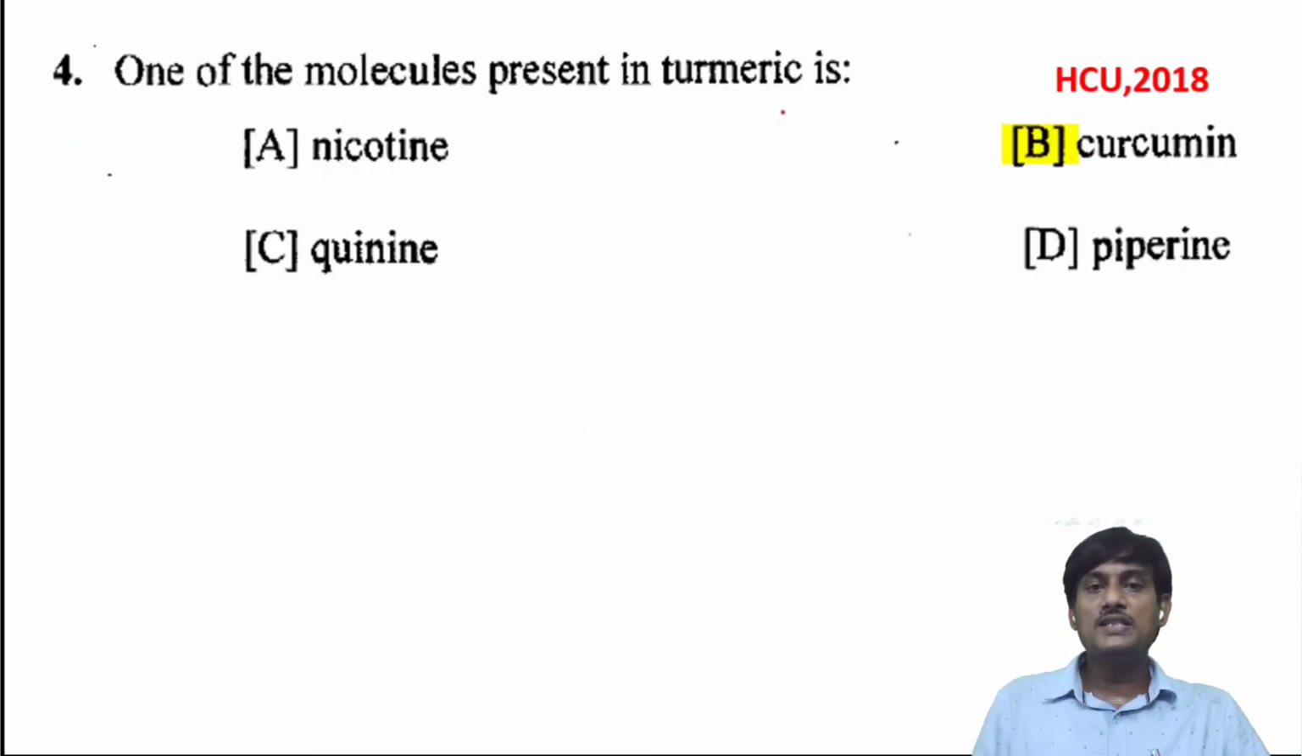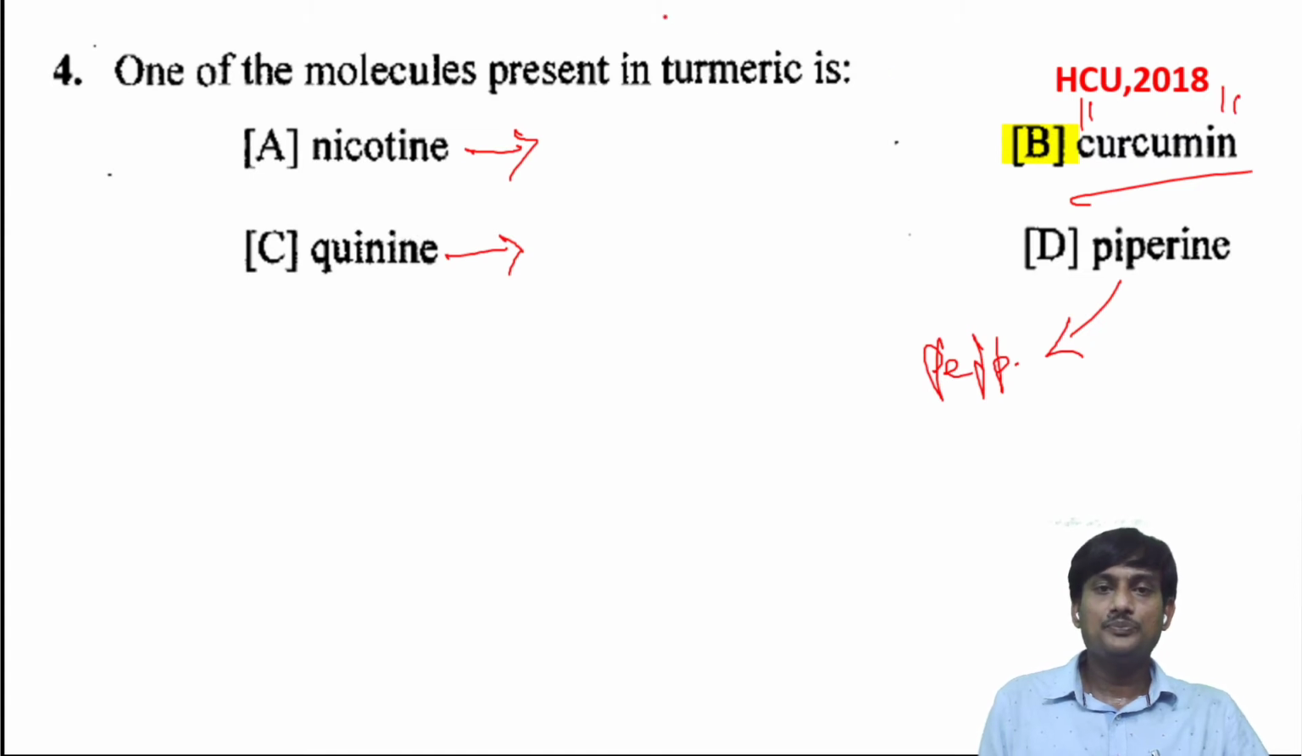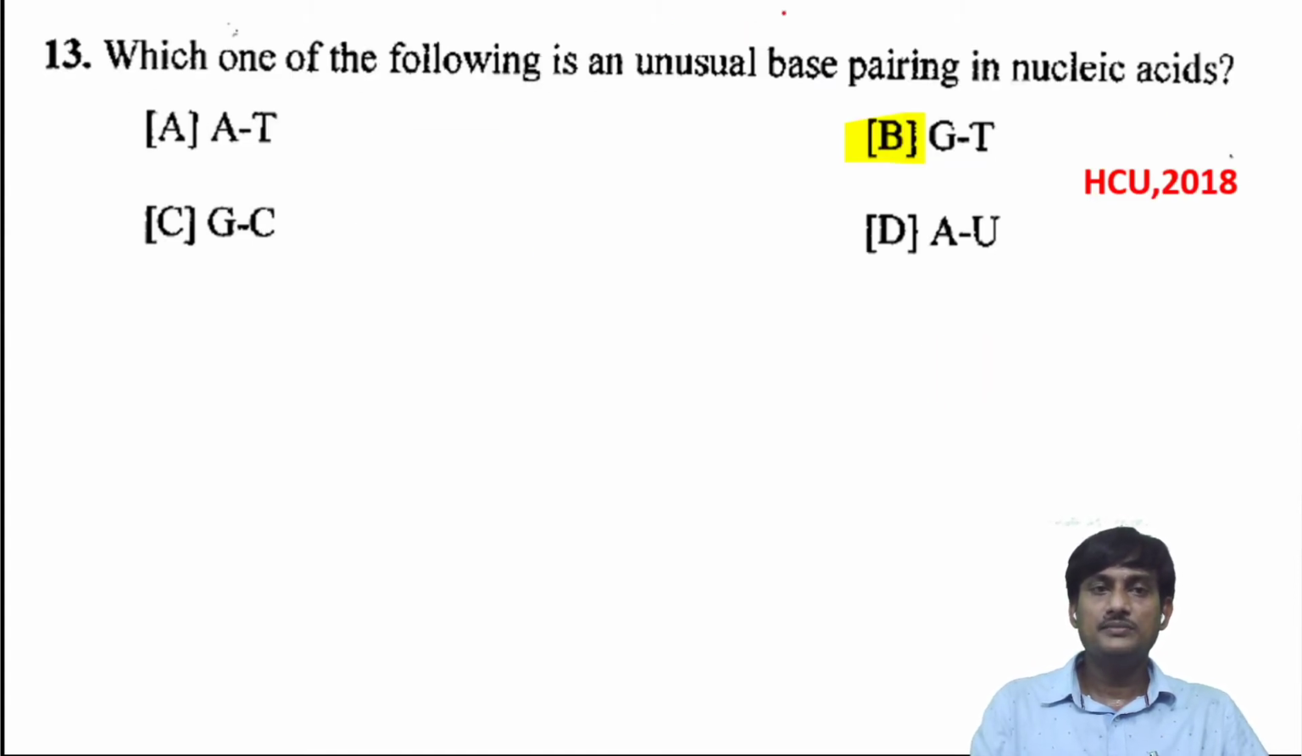One of the molecules present in the turmeric. Nicotine is present in tobacco, and quinine is present in cinchona bark, and piperine is present in pepper, and curcumin is the molecule which is present in the turmeric.